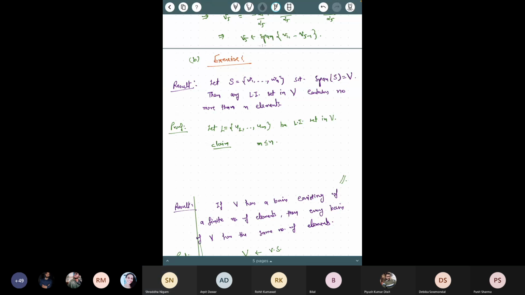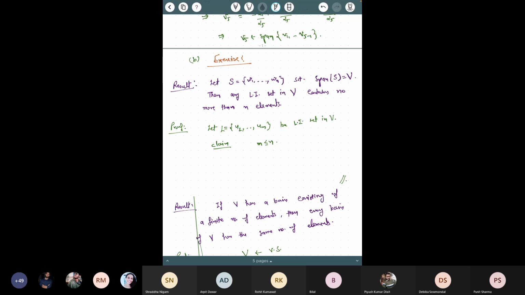So this way you can go at most n minus 1 steps. What I'm saying is that after n steps, this process will stop. In the nth step you may not get anything, but the process will stop. After that, you don't have to check further.